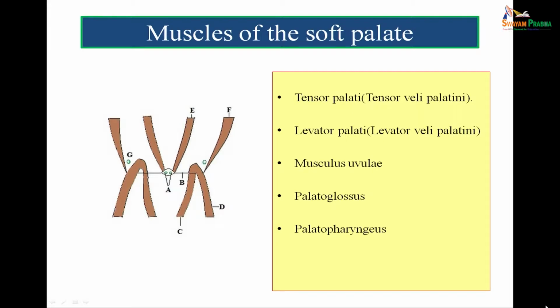There are two muscles lying on the upper aspect of the palatine aponeurosis, levator veli palati marked by E and palatopharyngeus marked by D, and there is one muscle on each side in relation to the lower surface of the palatine aponeurosis, that is the palatoglossus muscle marked by C. If we understand these diagrams, we can understand the location of the muscles as well as the action of the muscles of the soft palate.